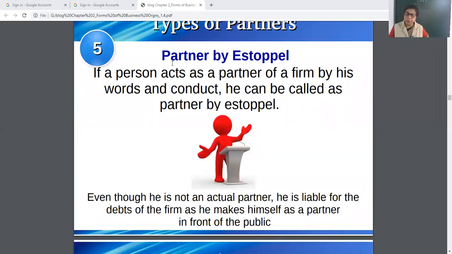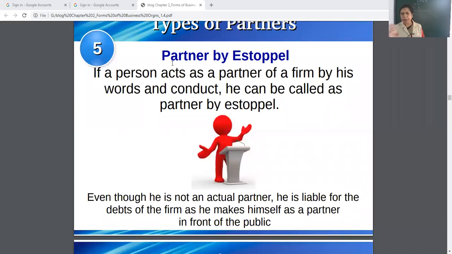Partner by estoppel means the partner himself shows, acts that he is a partner. He himself says that I am the partner of this firm. Like just now I am giving you the example. My students are going to make a partnership firm.